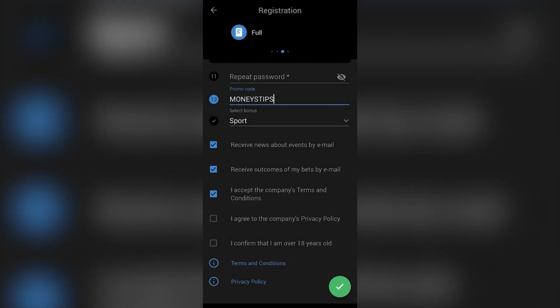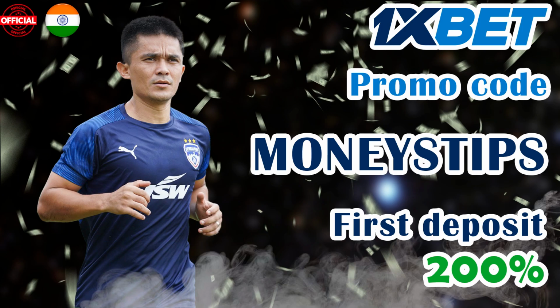Then replenish your account in a convenient way and get a bonus in the form of an additional 200% on your first deposit.